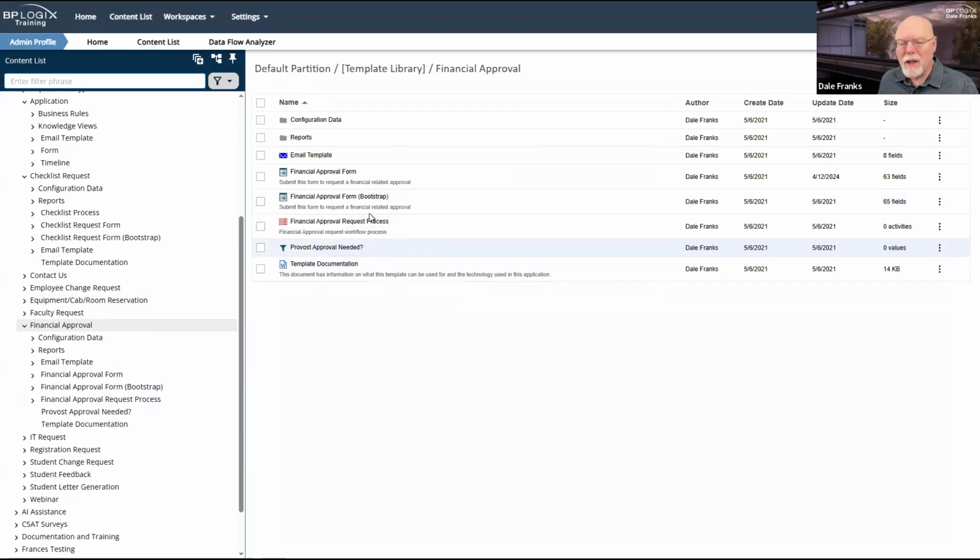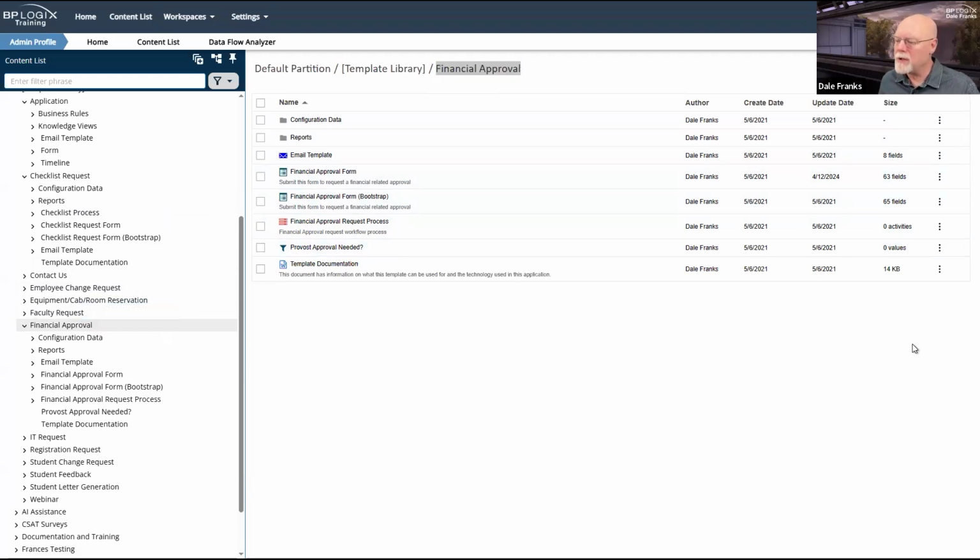But to the extent that you can, my suggestion would be that you do all of the customizations that you know are going to be standard for all of your applications of this type, so financial approval. I would suggest that you just go into the template library folder and edit the templates directly. That way, when you create a new application, all of the customized changes that you made on the template will automatically be included in any application that is created from that template.